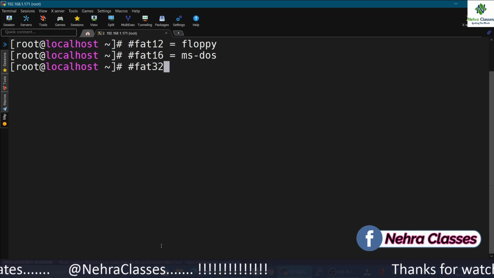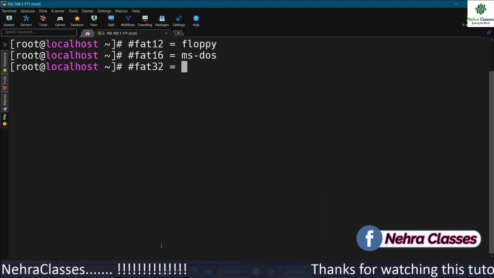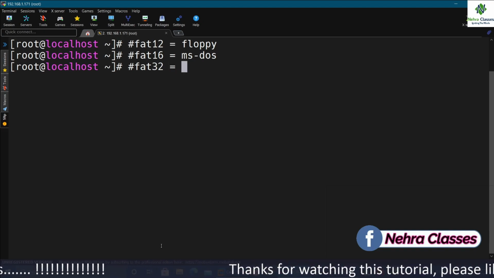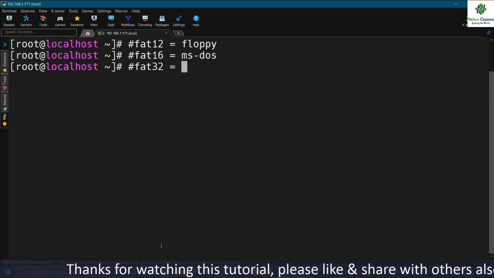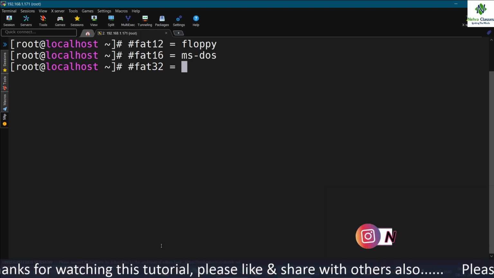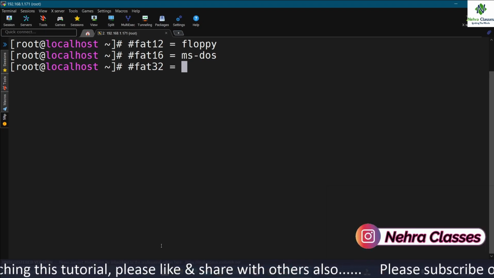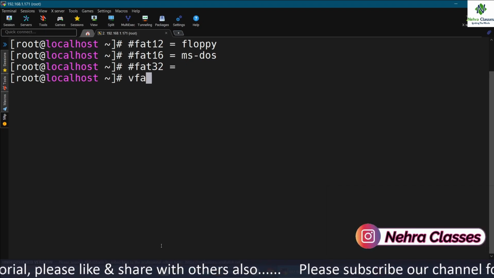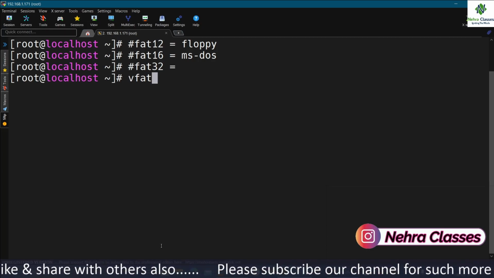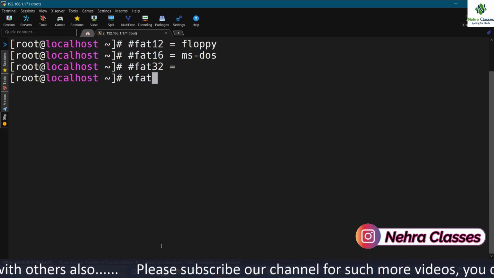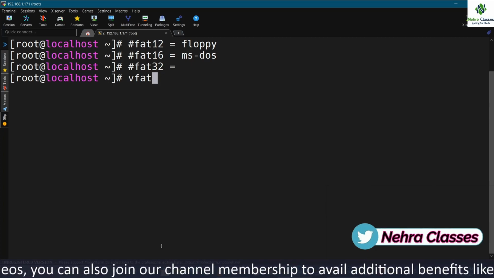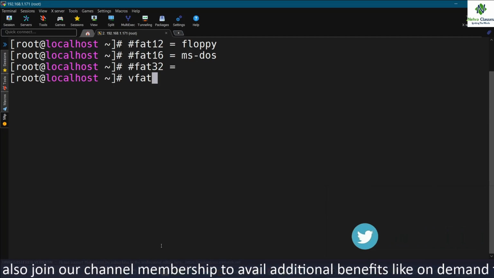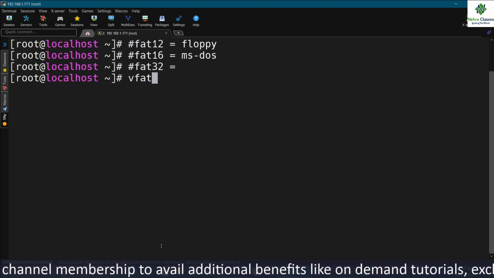So this is supported on Windows, but we can also use it in Linux. The Linux vfat implementation supports all of these. So if we use vfat here on Linux, it will support all these formats and is used a lot for digital cameras, USB sticks, and to exchange data between different operating systems.